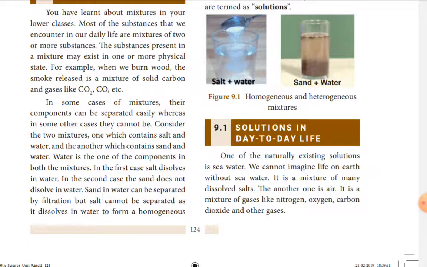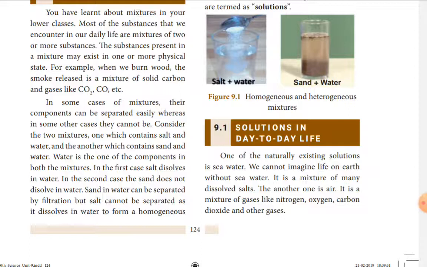Seawater plays a very vital role because an enormous number of aquatic animals live in seawater, which gives life to human beings. Seawater is a mixture of many dissolved salts like sodium chloride, potassium chloride, calcium chloride, magnesium chloride. These salts are dissolved in seawater.